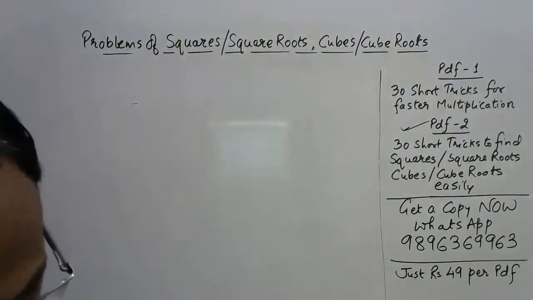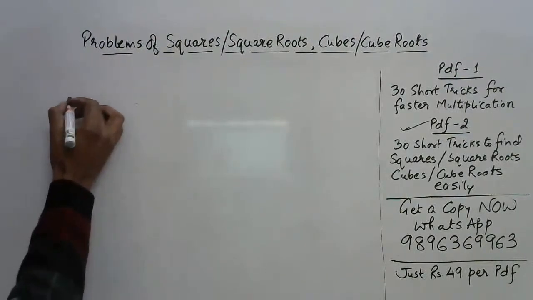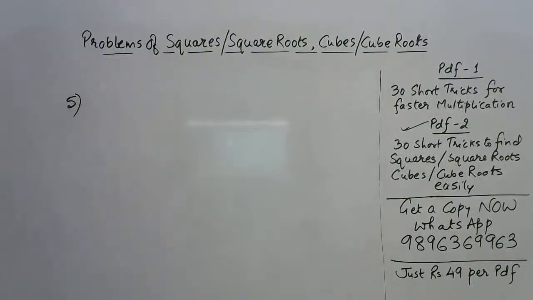Now, the square root technique. This is something we all need to master, and I've told you so many times that these techniques will help you a great deal in competitions. And if you don't know these techniques, obviously this is going to consume a lot of your precious time in such examinations. So let's have the question.